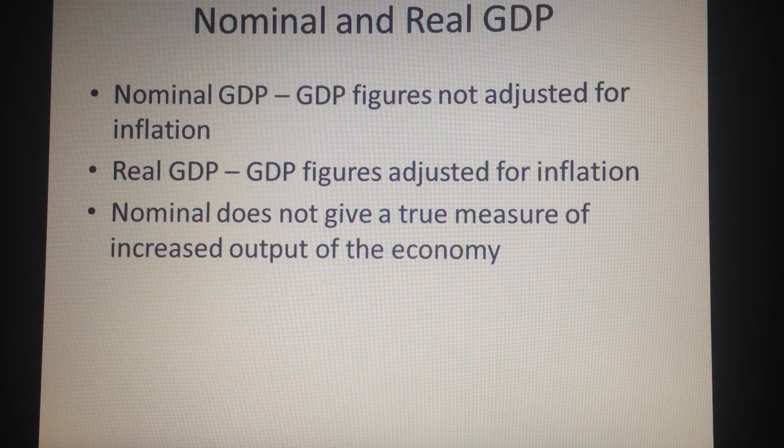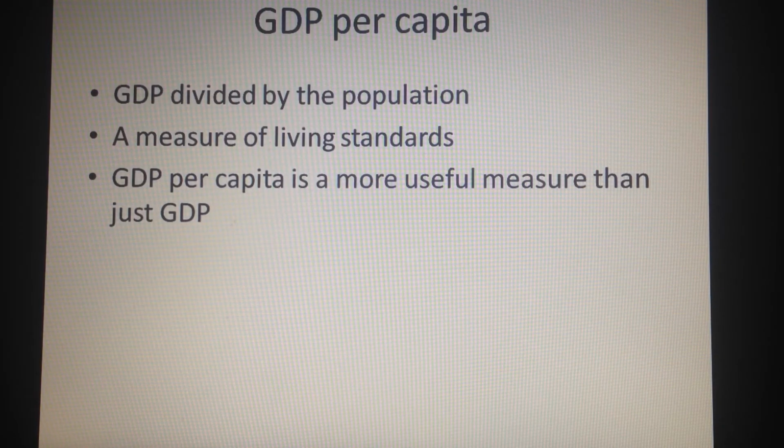Nominal GDP does not give a true measure of increased output of the economy, as it does not take inflation into consideration. There is also GDP per capita. This is gross domestic product divided by the population, and it's a measure of living standards as it shows roughly the amount of money there is per head of the people in an economy or a country. GDP per capita is referred to as a more useful measure than just GDP because it can show how an economy is doing and how the people in a country can live.